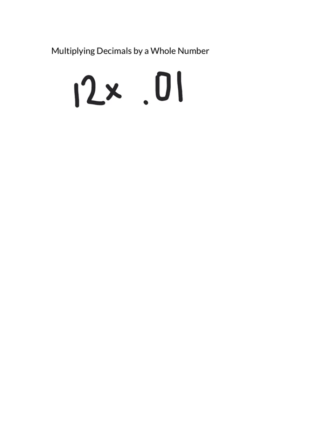Hello students. Today we will be working on multiplying decimals by a whole number. As you can see here, we have our whole number 12, and then we have our decimal, which is 1/100th. Now, when we have to multiply these decimals, we're going to use the standard algorithm. That's what I will be showing you right now.